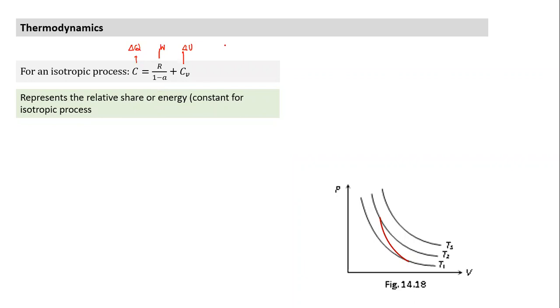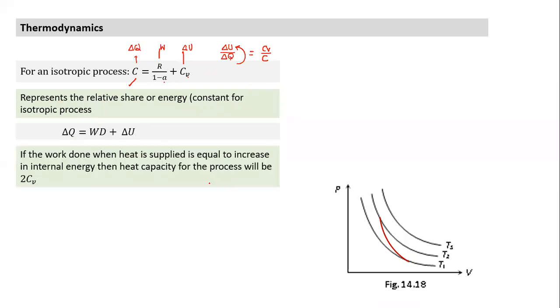Suppose I ask, what is the fraction of heat supplied that goes into internal energy? What does this term dU by dQ represent? The proportion of heat supplied which goes into increasing internal energy. This ratio will be equal to CV by C. So this expression gives you the relative distribution of heat supplied among internal energy and work done. It represents the relative share of energy constant for an isotropic process.